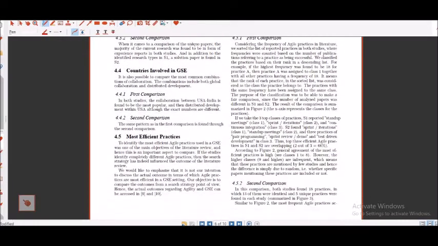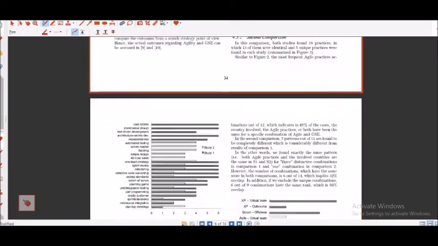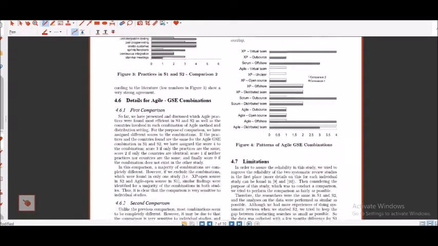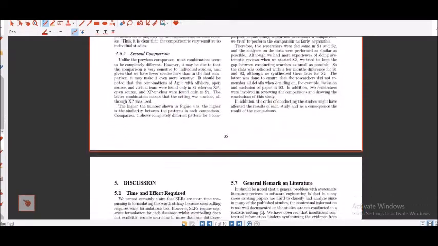So I think this is what I wanted to showcase in this particular paper. Depending only on the visualizations they did, I wouldn't call this a distributive study. This is basically the visualizations and the comparative study they have done using only Google Scholar. If somebody asks me, should I just use WOS, Google Scholar, or three or four, it's up to you. You want to take the maximum. However, even if you can use just one, you can grill down and understand how many things can be taken care of within that particular paper.